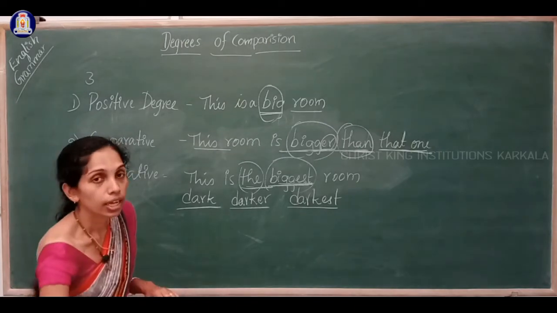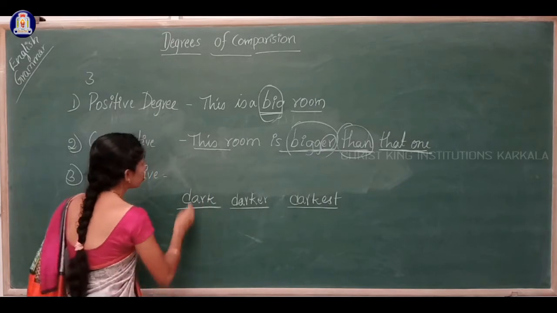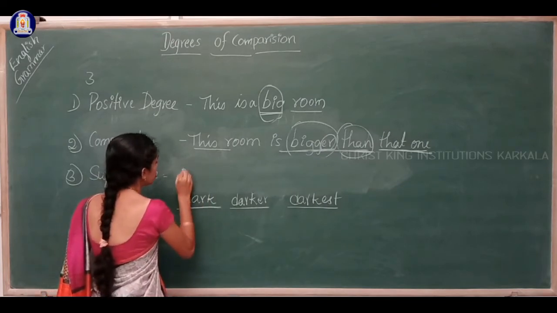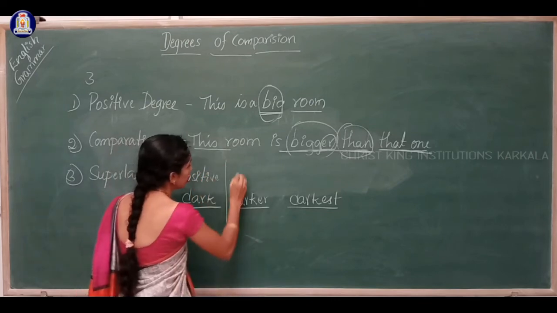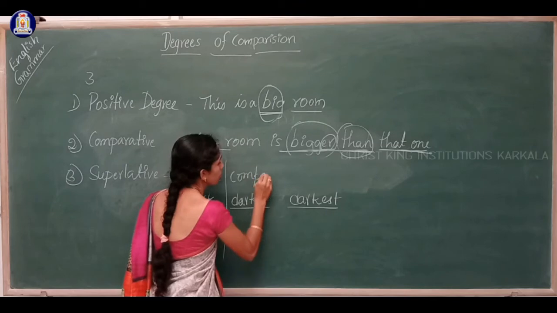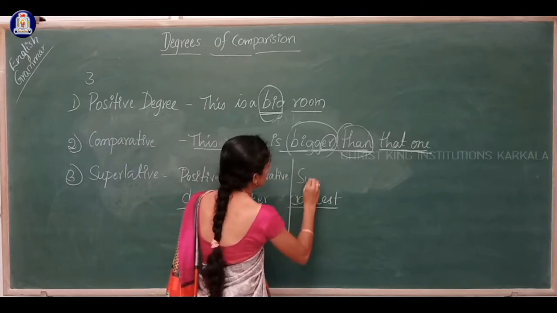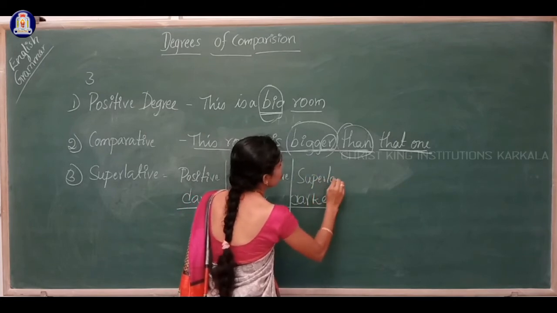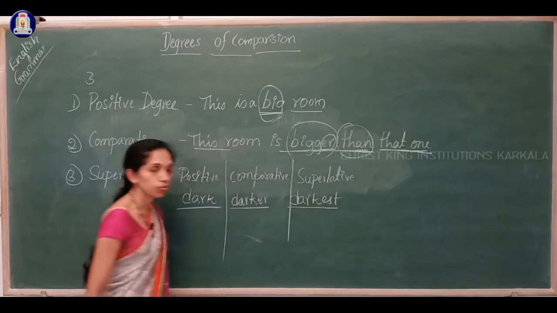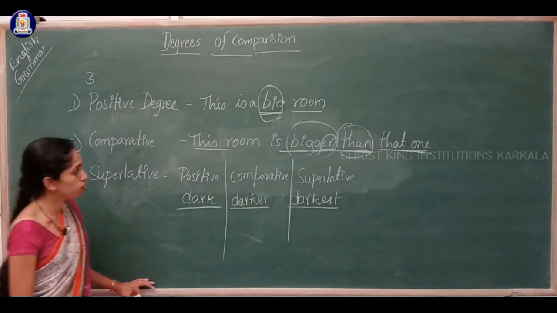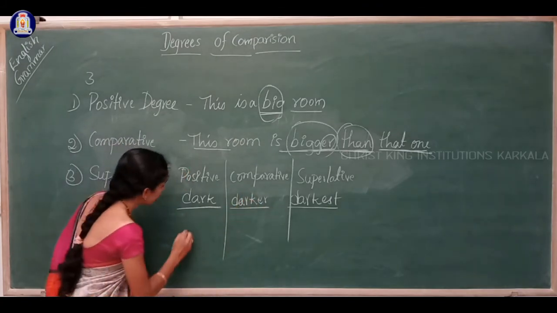The same way here, let me write the title here. For example, positive degree, comparative and superlative. Okay, superlative. Let us list some adjectives or adverbs. Okay, so dark, darker, darkest.